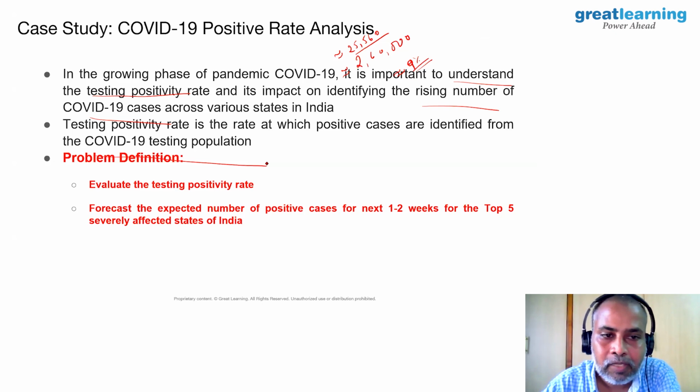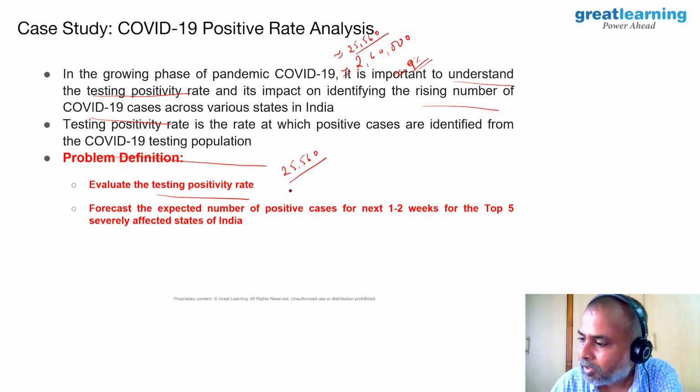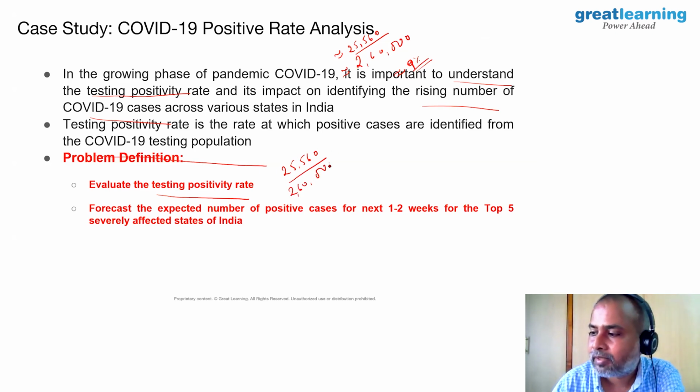The problem is to evaluate the testing positive rate, which is 25,560 positive cases for 2,60,000 odd tests. This is the rate for today.